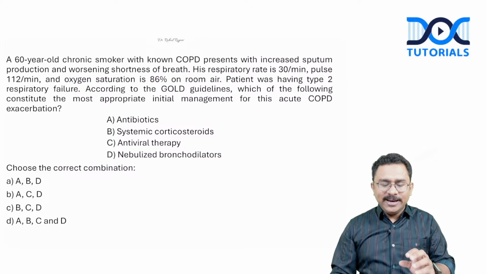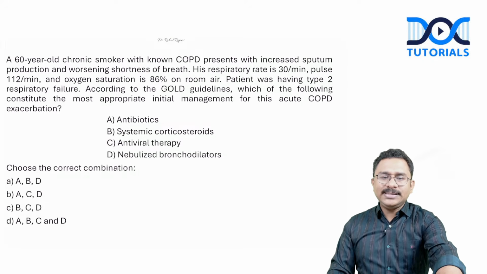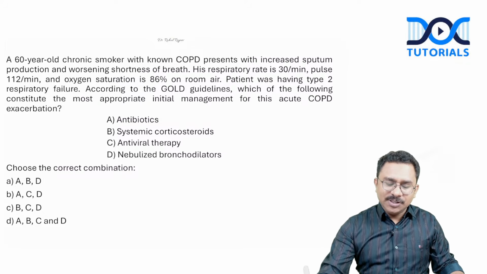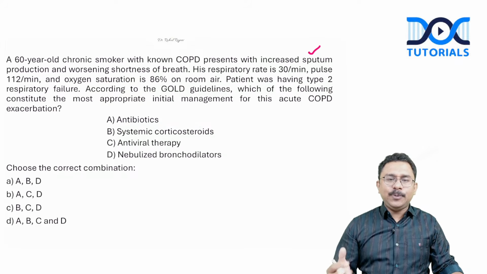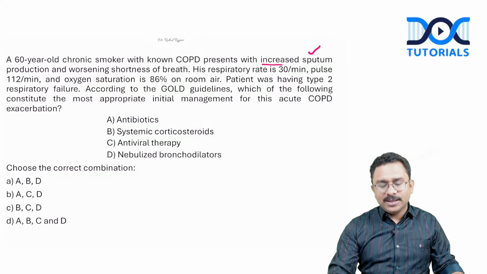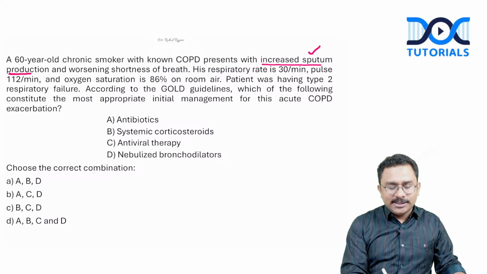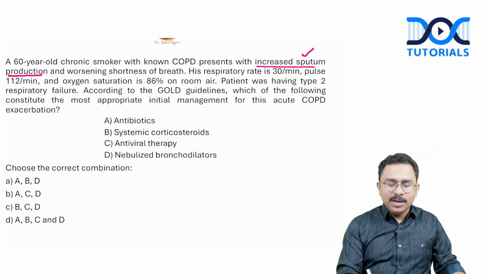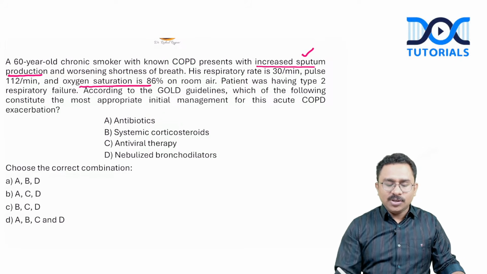So please look at this patient. He is having a severe exacerbation of COPD. Yes or no? He is having a severe exacerbation of COPD. And the presence of increased sputum production. So when a patient with COPD has increased sputum production, you should definitely think about a superadded infection. Yes or no? There is a possibility of a superadded infection. And patient is having respiratory distress, no doubt. The patient is having a drop in oxygen saturation. He is in respiratory failure.